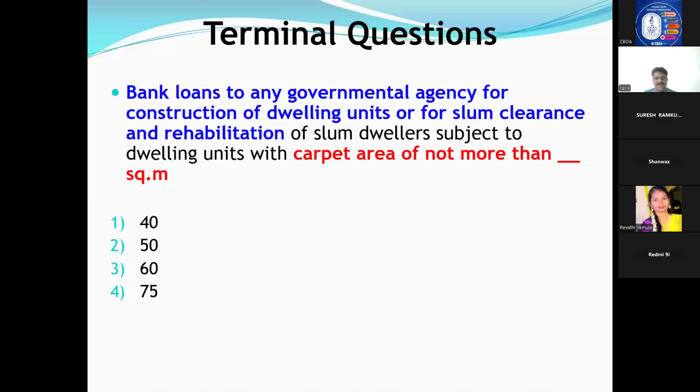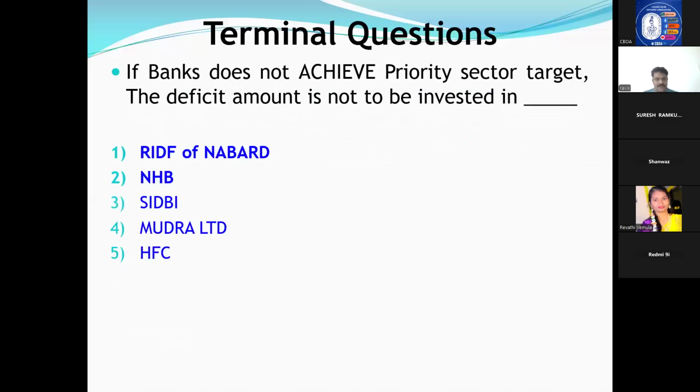Bank loans to any government agency for construction of dwelling units or for slum clearance and rehabilitation of slum dwellers, subject to dwelling units with carpet area not more than dash square meters. When you give finance to government agencies, and they in turn construct slum clearance houses, how much square meter should it be? 60 square meter. Very good.